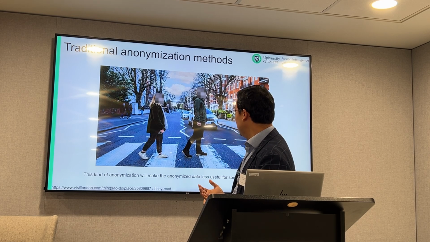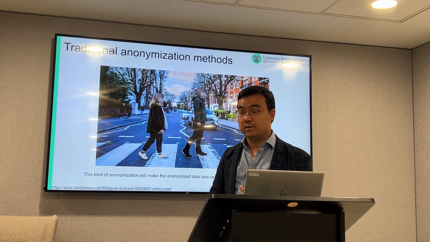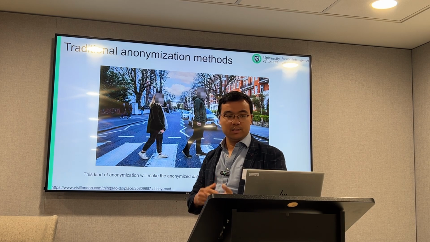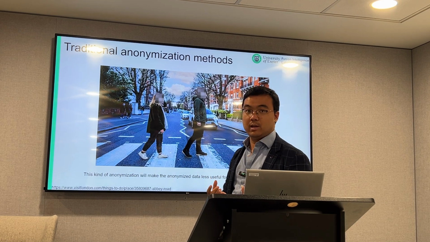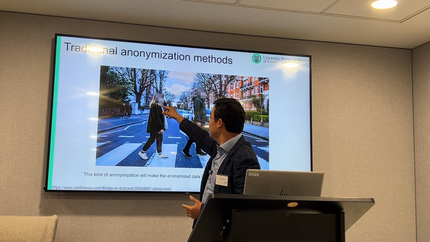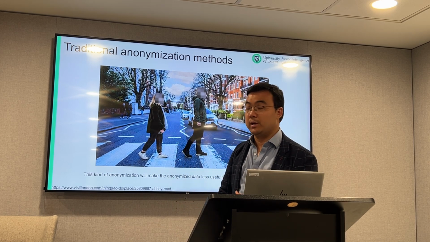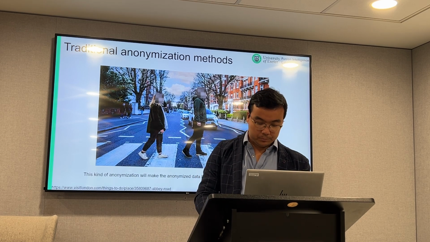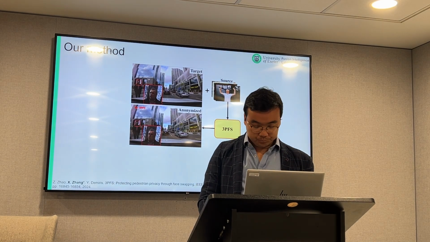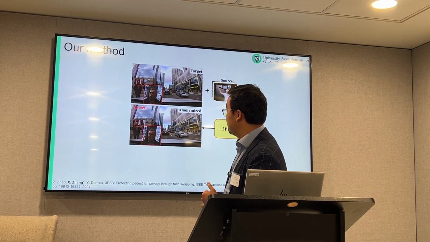For example, previously I worked on a project to predict pedestrian crossing intention. In that application, the head pose and the eye gaze of pedestrians are very important. But if we do this kind of blurring, then the data is not very useful for training and testing the model. So based on this motivation, we propose our method based on face swapping.